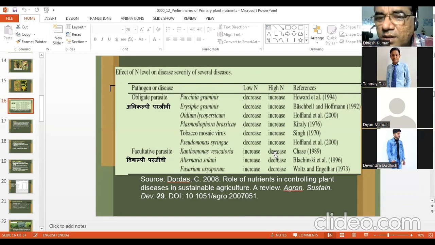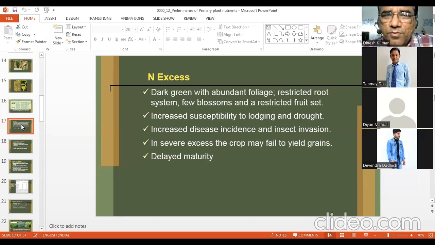Here is the summary of the things that very clearly establishes the fact that sometimes, particularly when you have facultative parasites, higher nitrogen rates or availability will decrease the disease incidence. Now, nitrogen excess may be there. So what is going to happen to the plants? Dark green with abundant foliage. If you have high levels of nitrogen, restricted root system. Root growth will be restricted if you have high levels of nitrogen supply. Few blossoms. The flowering will be affected and ultimately restricted fruit set.